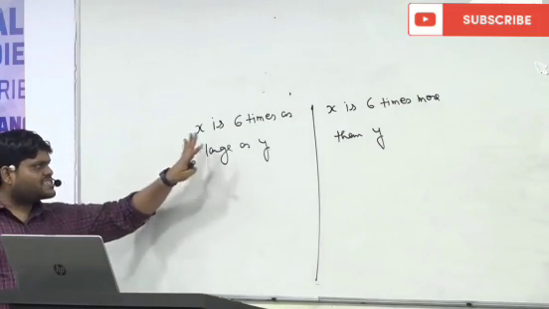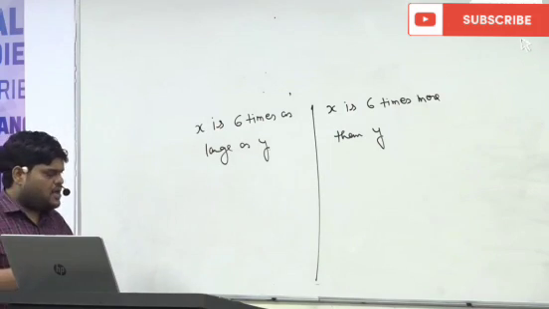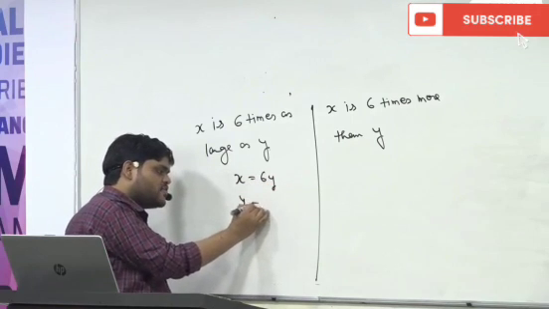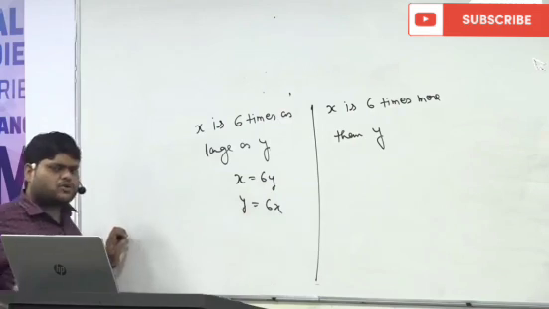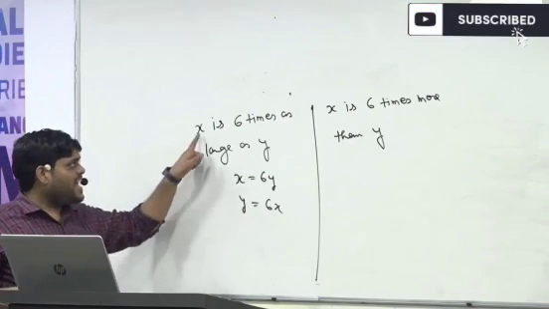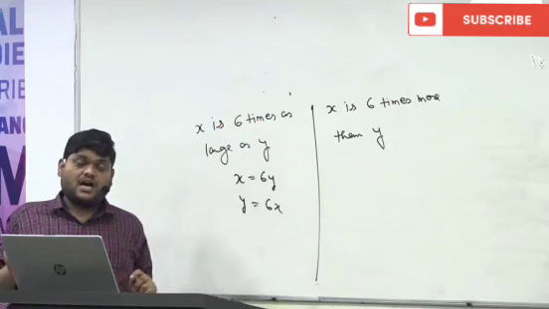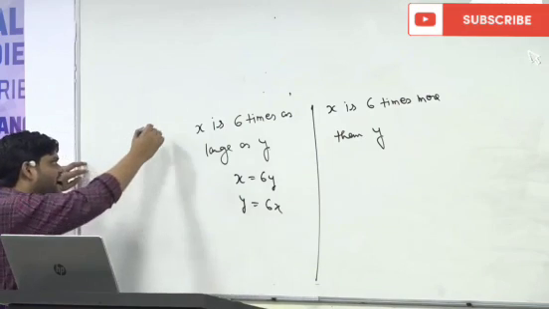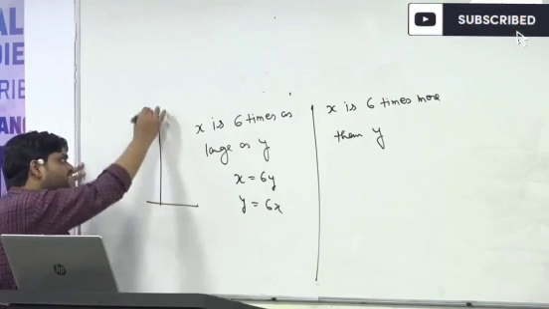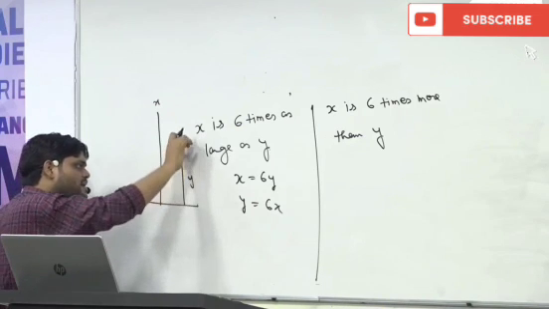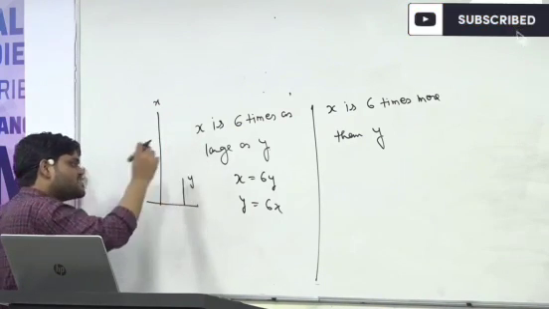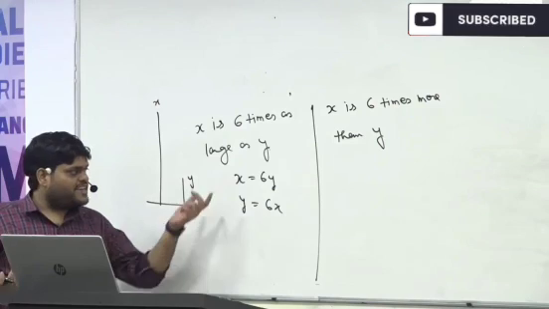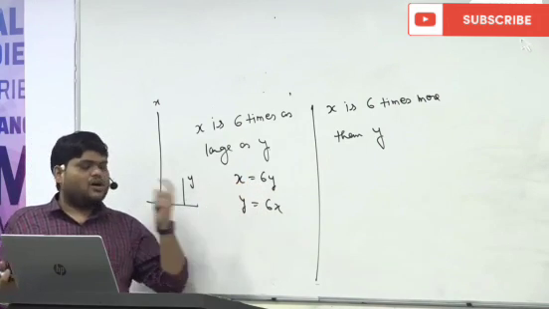The first thing is, x is 6 times as large as y. So some student will say, sir, x is equal to 6y, and some student will say y is equal to 6x. I will take both the doubts. If you see, x is 6 times large, that means x is bigger than y or not? X is bigger, 6 times larger than y. So I can say this is x and this is y, because x is 6 times as large as y. So how to find out whether the first one is correct or the second one is correct?